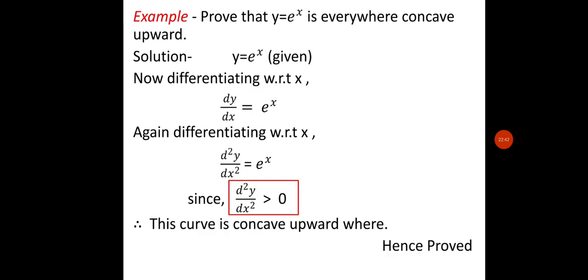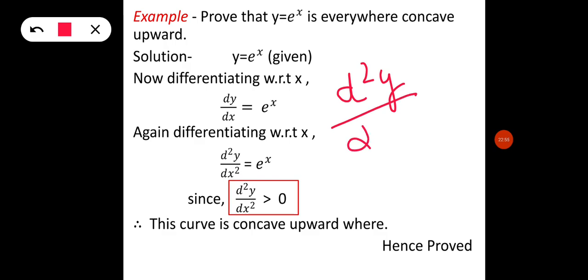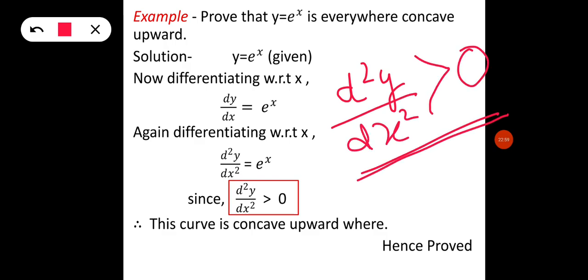Now here is an example where we have to prove that y equals e to the power x is everywhere concave upward. As we know the condition, if the second derivative is greater than 0, then it is always concave upward, and if it is less than 0, then it is concave downward.